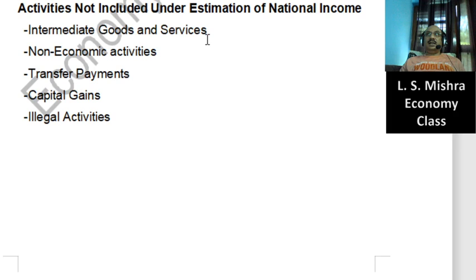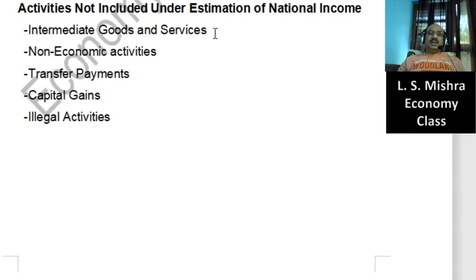And you'll have to remember here, double counting is one of the biggest hurdles in the estimation of national income. That's why it is expected that it should be avoided. So in the case of a car, the tire is considered an intermediate good and this will not be included. Similarly, you can take a lot of examples in this case. There are so many examples of intermediate goods. Remember that intermediate goods and services are not part of national income.